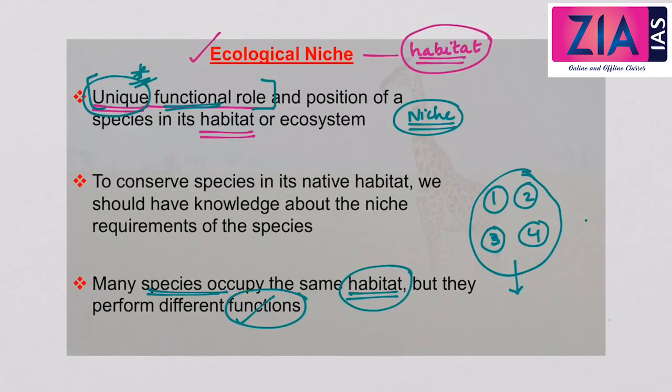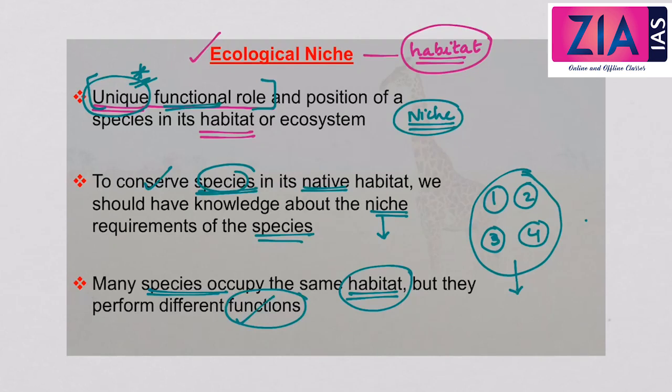So to conserve species in its native habitat, we should have a knowledge about the niche requirements of the species. Why? Because every species has its own functional role, unique functional role. And for conservation of species, we need to know the functional role. So we will be able to better conserve the species in its native habitat only if we have good knowledge about the niche requirements. So this is very important. So why is a knowledge about niche important? It is because to conserve the species in their native habitat, we should be able to understand what is the functional role of the species in that habitat.